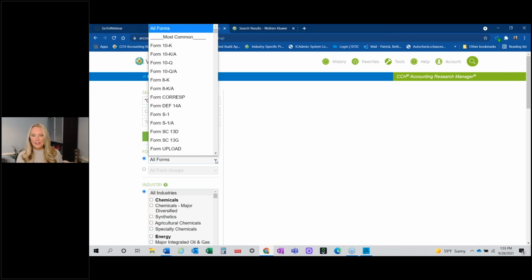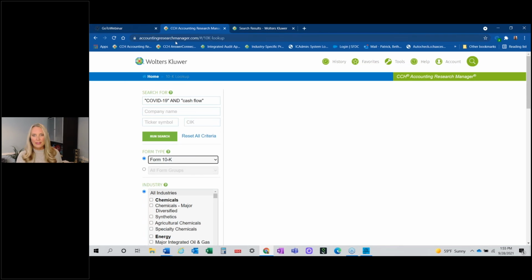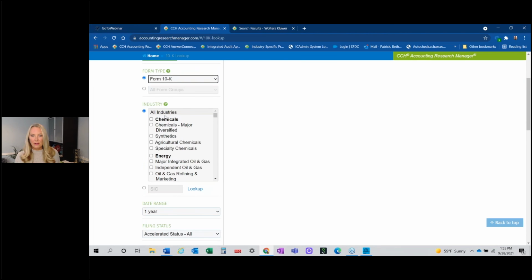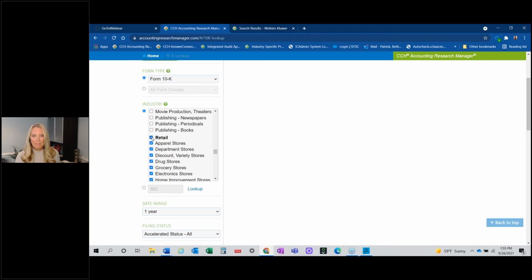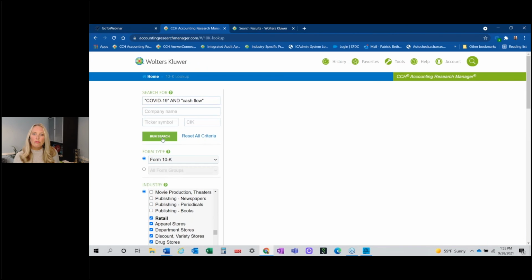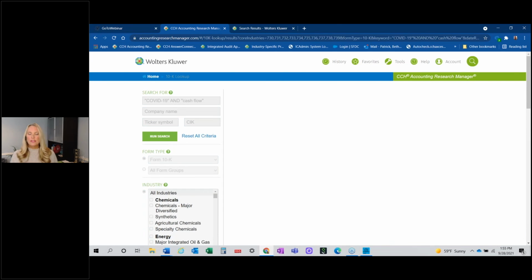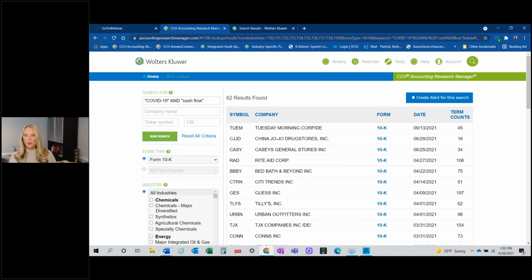I want to find both of those words. I want to look in the 10Ks, but if I wanted to look in Ks and Qs, we can do that. And let's just say I'm a retail company. I want to go in and look at just my industry. I think that'll be right here. And search. So instead, I just typed in what I'm looking for. I want those two words. I want it to be retail. I've got 62 examples.